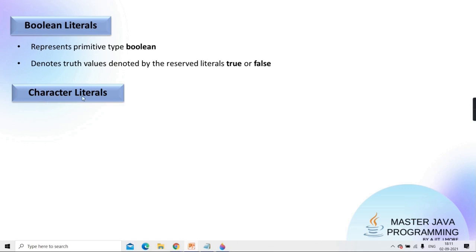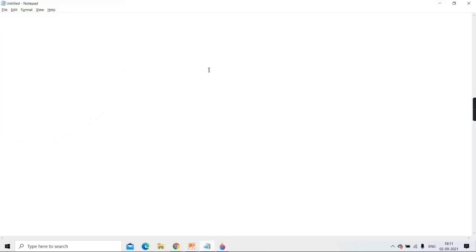Then coming to character literal. Character literal means any single character enclosed in a pair of single quotes. Any single character, but enclosed in a pair of single quotes, will be called a character literal.